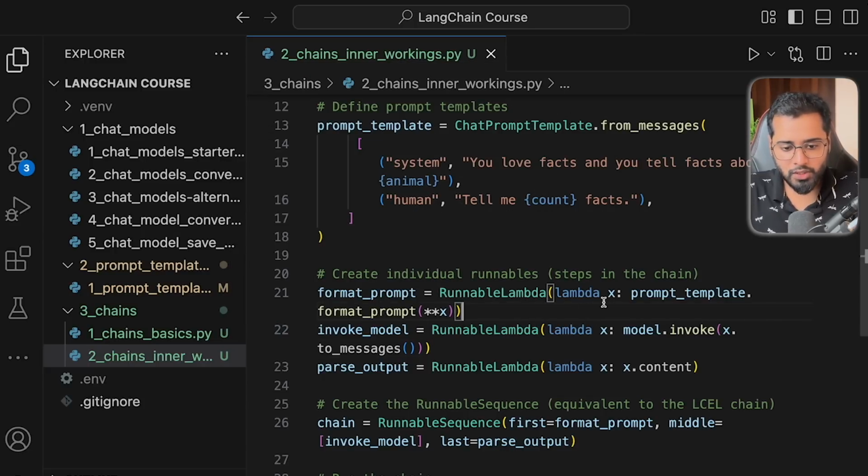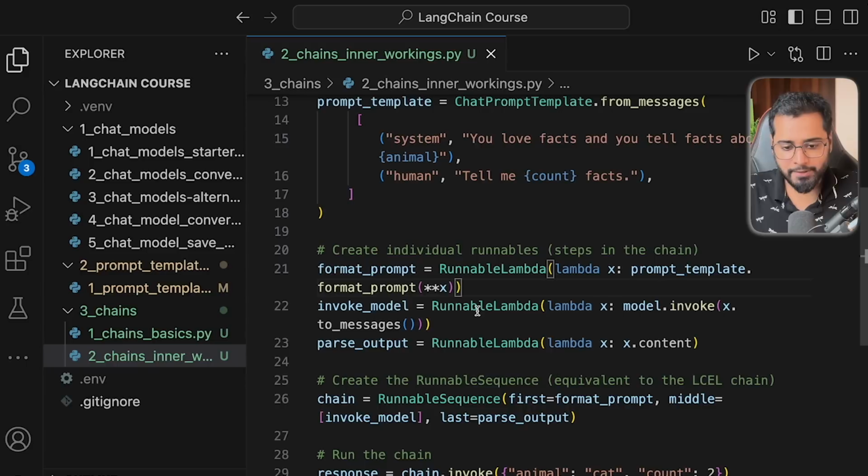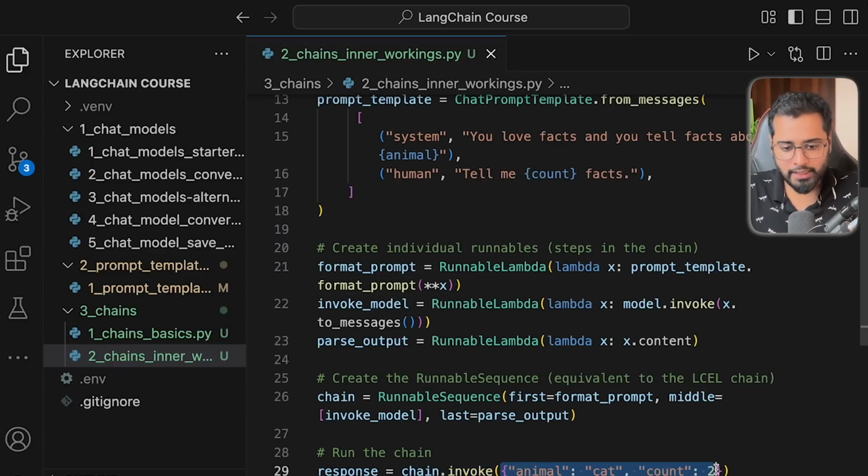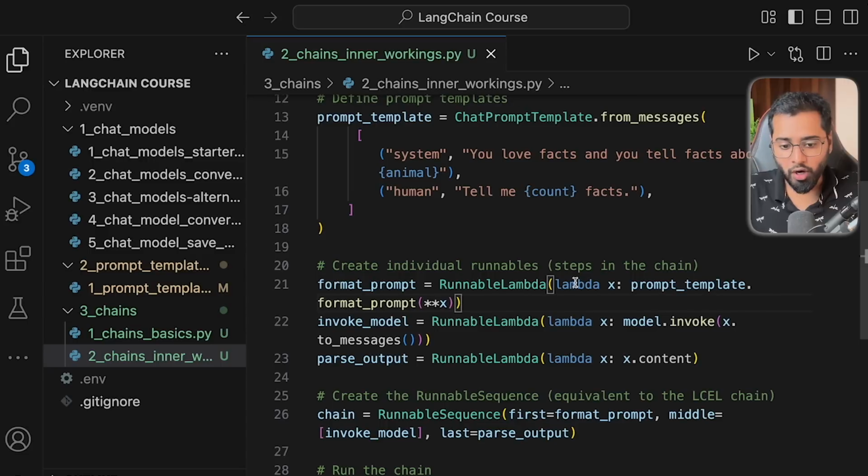But yeah, so this X is the input to the lambda function, and this expression is going to return the output, right? So as you can see, this object or the dictionary is what will be passed in as X inside of here. And then we are going to format the prompt by spreading out this object as multiple arguments. Okay, and this format prompt method is going to replace all of the placeholder values with the passed in values. Note that we are not calling the invoke method here as we did in the previous sections. So there is a small difference, okay?